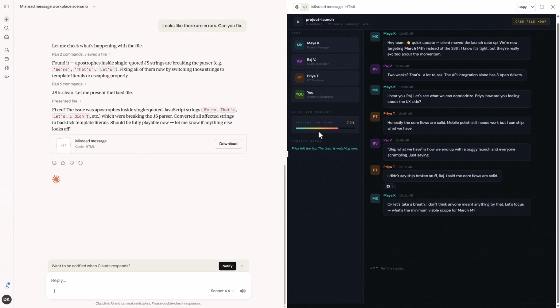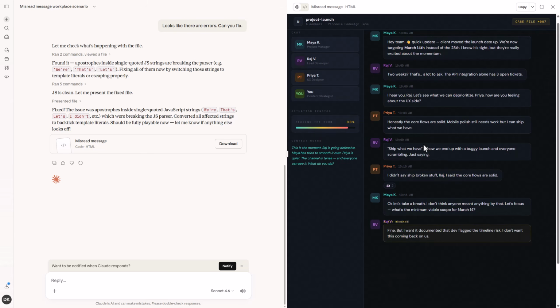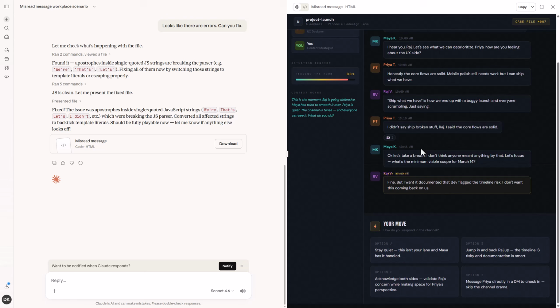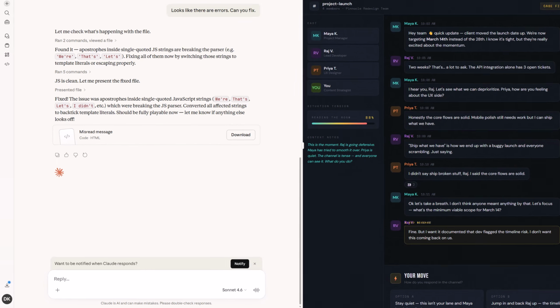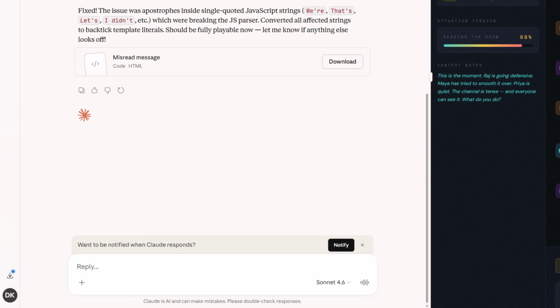I see what it's doing, right? It's going up when things are getting difficult, or when things are getting more tense, and then it goes down. Like you'll watch when Maya jumps in and says, "Hey, let's take a breath." It jumps down there. So it's doing a pretty good job. Let's see if we can refine this just a little bit, though. I think one of the things we want to do is let's talk a little bit about the layout.